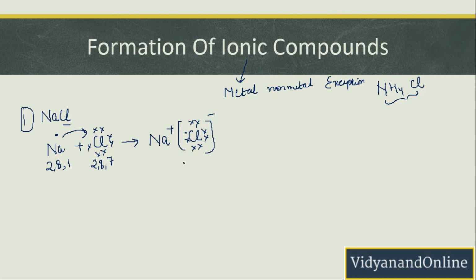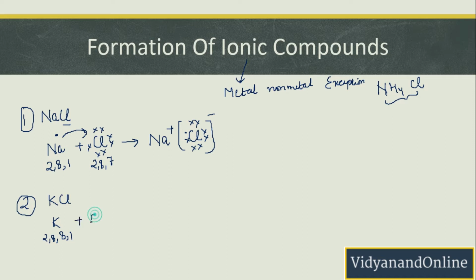So in this way we can represent the electron dot structure of sodium chloride. Similarly, if I talk about KCl, which is potassium chloride, potassium is 2, 8, 8, 1. If you are not aware about how this electronic configuration is done, then please go through the concept class.